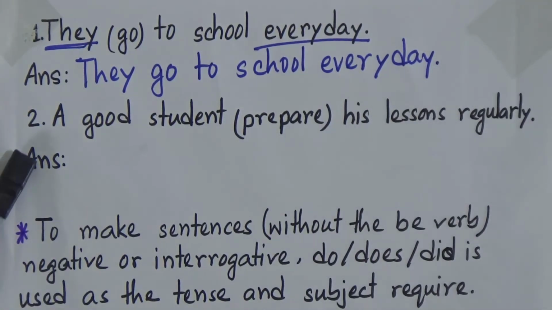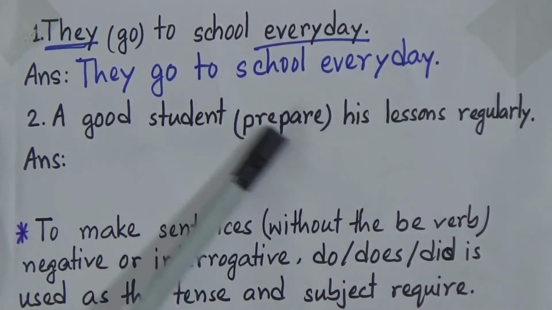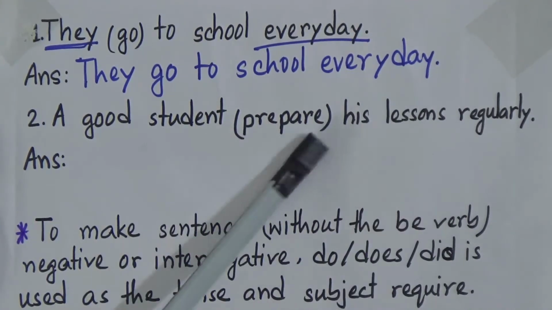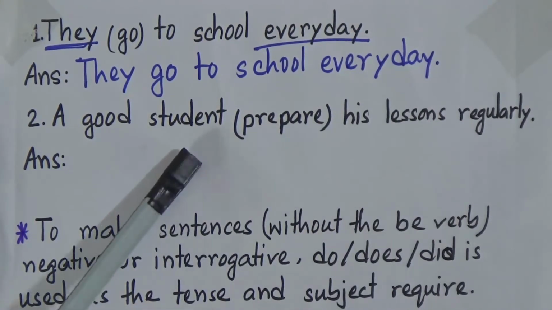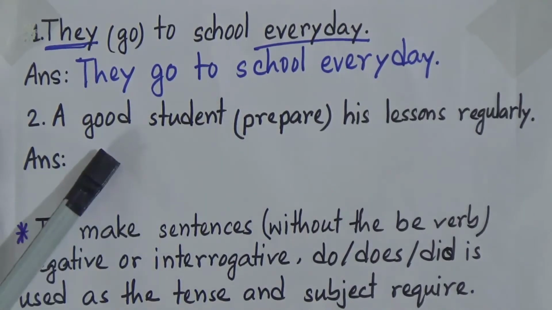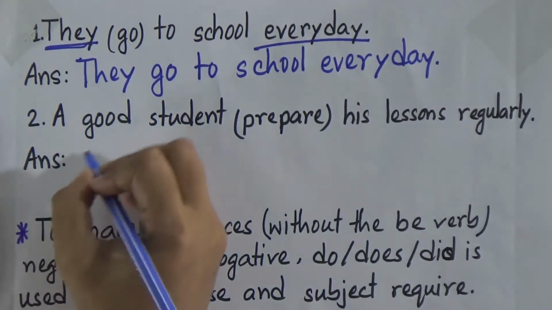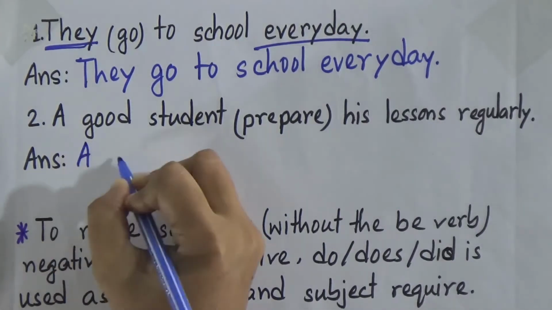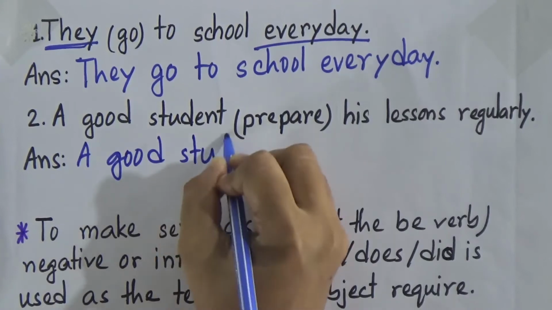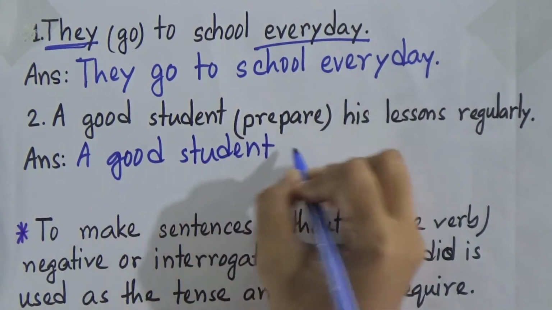Now look, the second example: a good student prepare his lessons regularly. So prepare is in the bracket. So what will be our correct answer? Now look, there is a good student. That means we are talking about only one person and our subject is singular. So our correct answer will be a good student